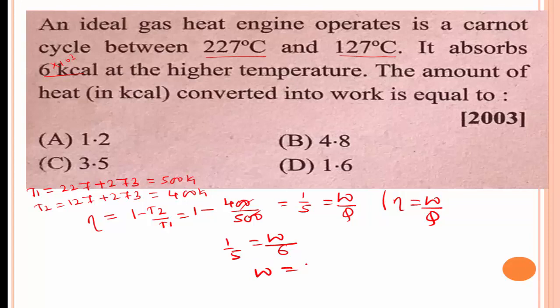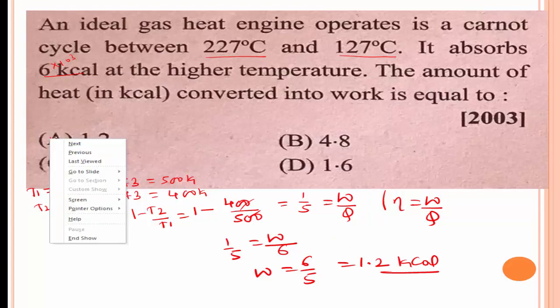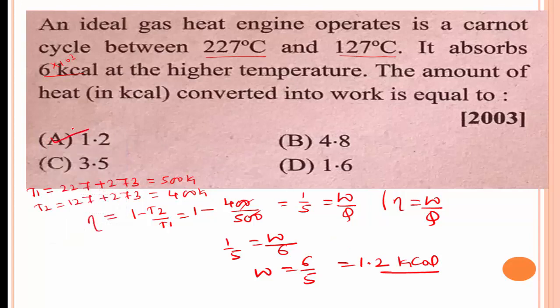Therefore W is equal to 6 divided by 5, which is equal to 1.2 kilocalorie. Option A is the right answer.